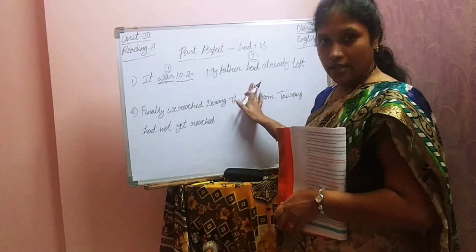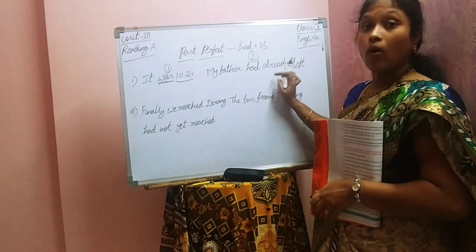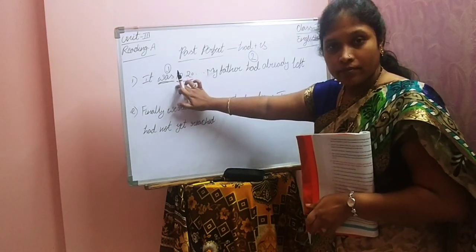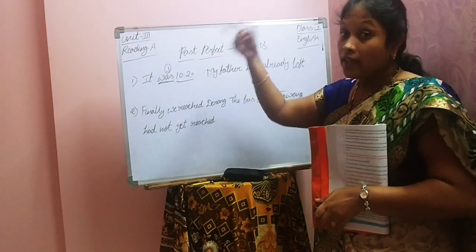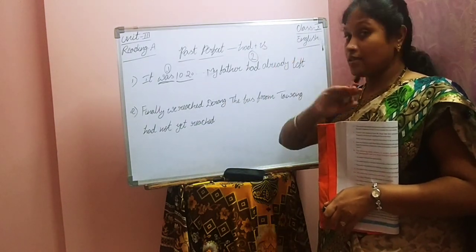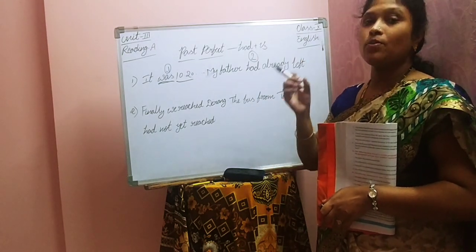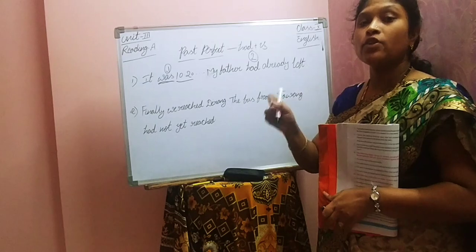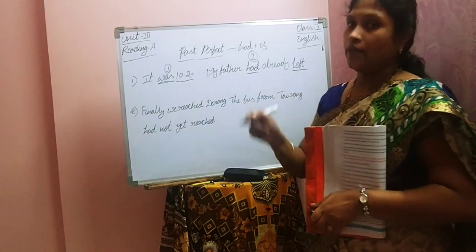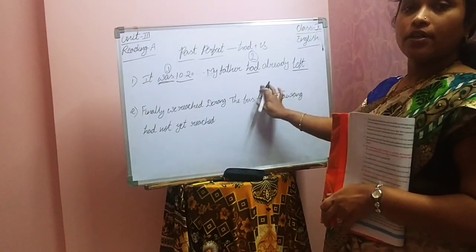Already past tense. But if you take this action, it was already completed before this time. Understood, children? Before 10:20 itself, his father left. He wanted to express that. That's why it was given in past perfect tense. Had left. Leave, left, left. Had left. Understood, children?